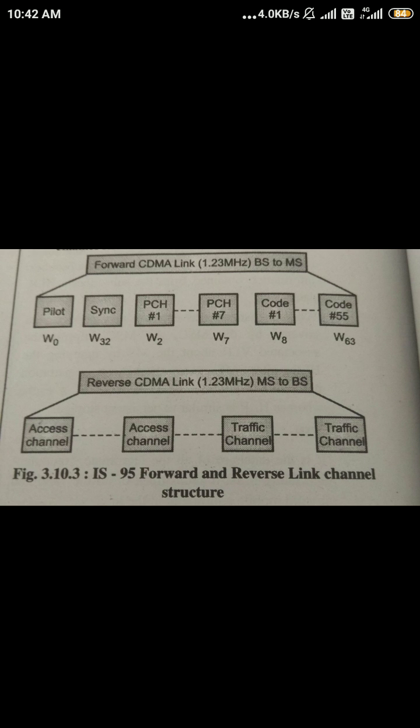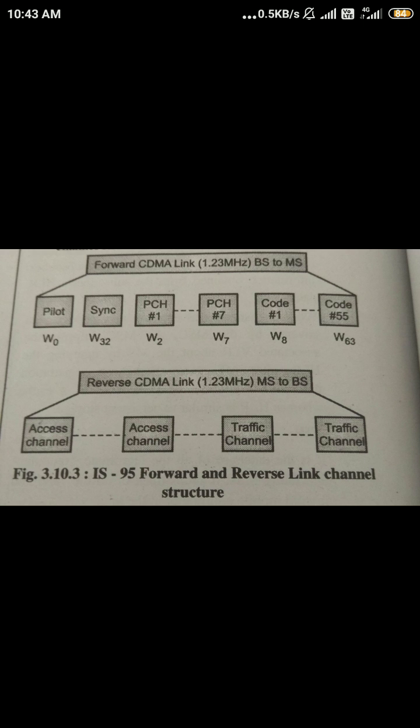So control information is whatever process has to be taken before call connection, that means authentication, acknowledgement, the authentication process, or some page message for indication purpose, or for identification of any message. So all these processes will take place in the paging channel, synchronization channel, and pilot channel.